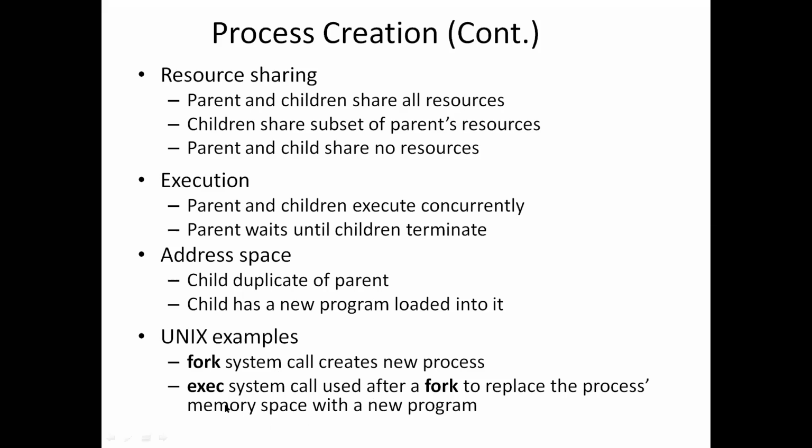Next we have another system call, the exec system call. The exec system call is used after fork. After creating the process, we use the exec system call to replace the process memory space with the new program. When we create a process using the fork system call, it creates a new process called the child process, which is a duplicate of the parent process. It will have the same program that the parent has.